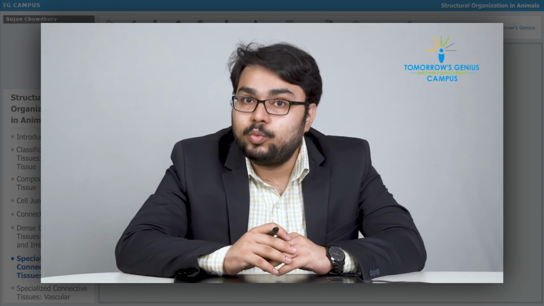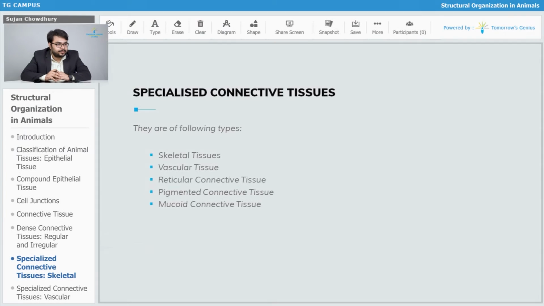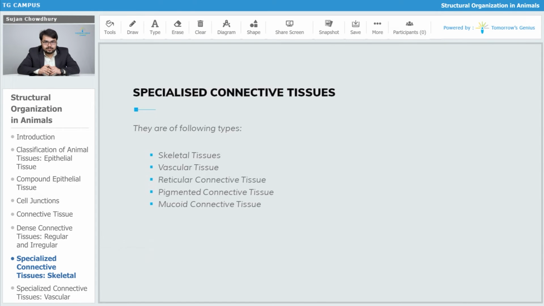In this part, we are talking about the specialized connective tissues. They are of the following types, as we have seen in the chart before. They can be skeletal tissues, vascular tissues, reticular connective tissue, pigmented connective tissue, and finally the mucoid connective tissue. These are all specialized, as these have got characteristic features, characteristic components, and definitely dedicated activities.